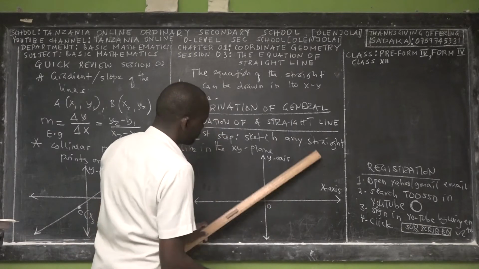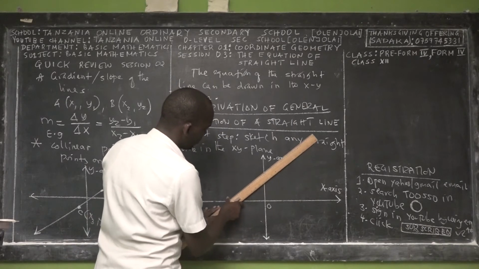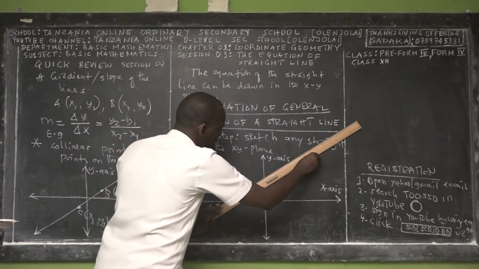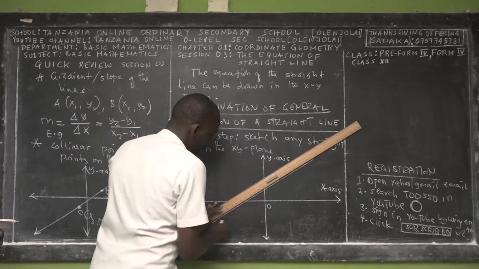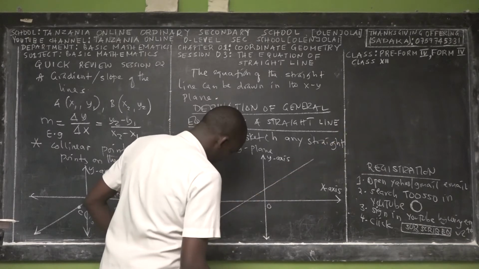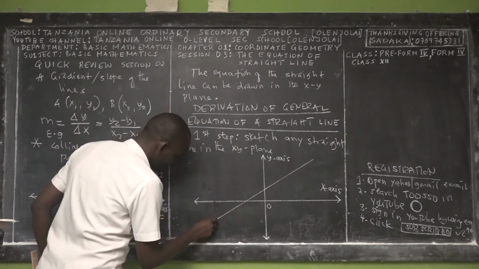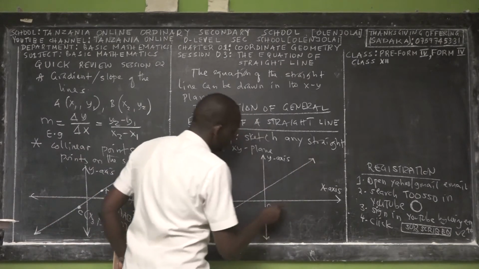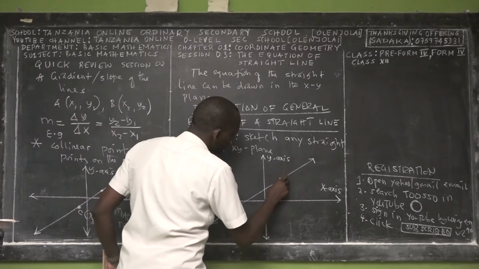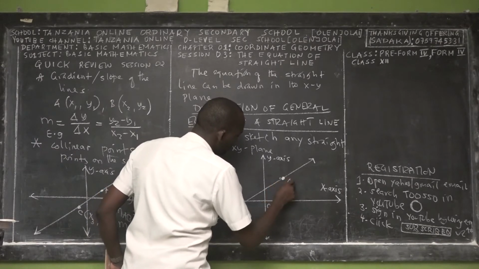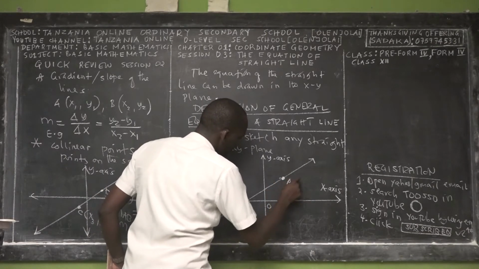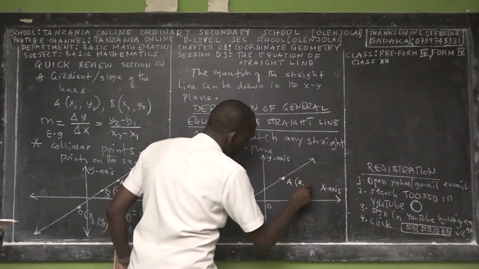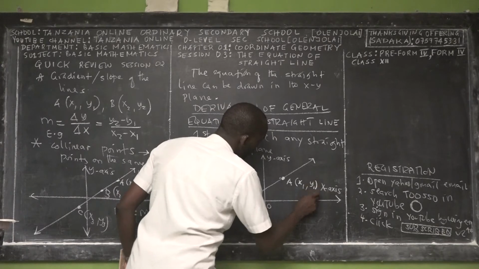Suppose that we have a straight line like this. You can just label the coordinates. In this straight line, we have 2 points. First point is point A, where we have x1, y1.